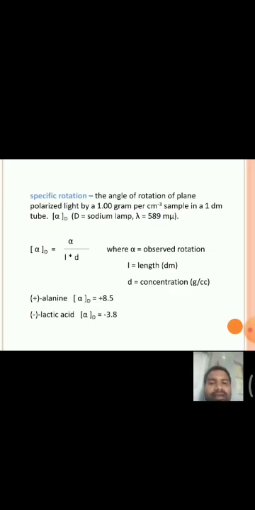Then coming to specific rotation. Specific rotation is defined as the angle of rotation of plane polarized light by a sample of 1 gram per centimeter cube in a 1 decimeter tube. That is said to be specific rotation, and this is the formula: specific rotation alpha d is equal to alpha, that is the angle, divided by L into d. L means the length of the tube and d is the concentration of the sample in grams per centimeter cube. Specific rotation is a property of optically active compounds.